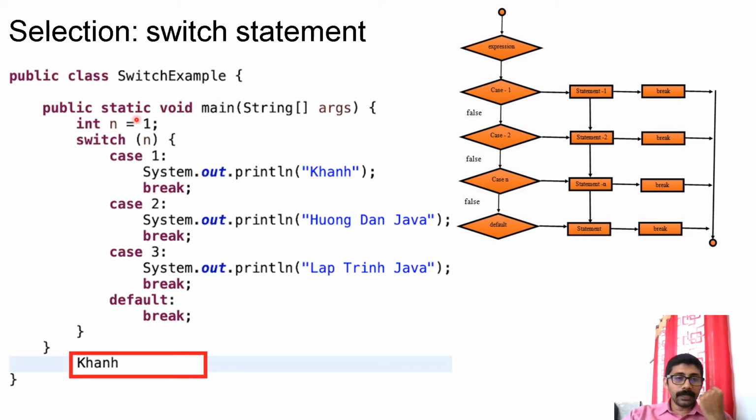Here we have an example. Switch n, where n is an integer. So we have cases like case 1, 2, 3. We initialized n equal to 1. So this check will pass. Control will come here, and it will print like this.